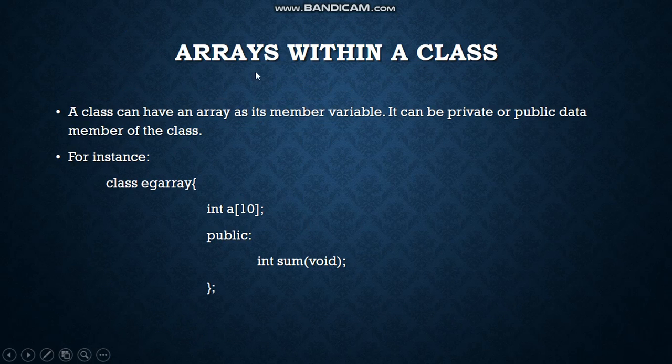Now the next point is array within a class. A class can have an array as its member variable. It can be a private or public member of the class. So how normally we create a variable of a class, in the same way we can create an array variable for a class. So as you can see over here, we can write it this way, meaning how we used to write the variables for an array, the same way we have to declare that thing inside the class. Let us see a small program covering all this topic.